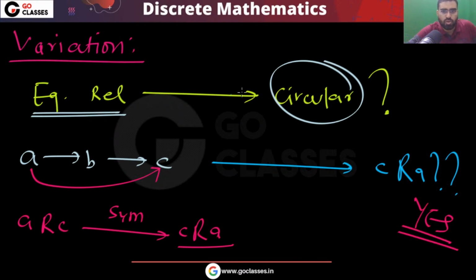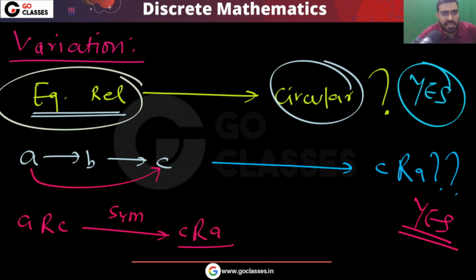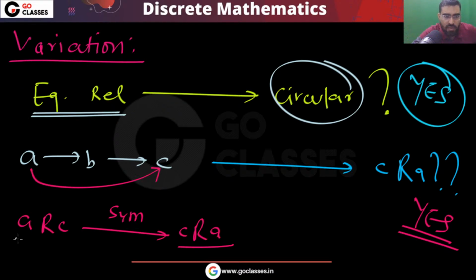Yes or no? So yes, equivalence relation will imply symmetric, circular. If you have an equivalence relation, then it will automatically be circular. Why? Very easily, because if A is related to B, B is related to C, then the equivalence relation is transitive. Because of transitivity, A will be related to C. Because of symmetry, C will be related to A. So yes, equivalence relation will imply circular.